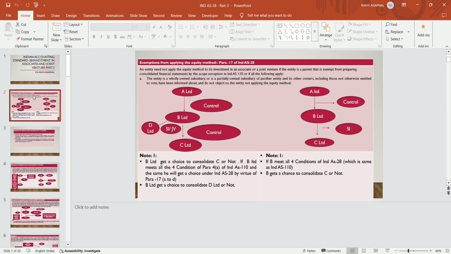There are 4 conditions as per para 17 of Ind AS 28. First condition: the entity is a wholly owned subsidiary or a partly owned subsidiary of another entity, and its other owners, including those not otherwise entitled to vote, have been informed about and do not object to the entity not applying the equity method. In simple words, the entity is a wholly owned or partly owned subsidiary of another organization, and that entity has a subsidiary or associate also. The other owners of that entity do not object to it not preparing CFS. Then it will get the exemption.